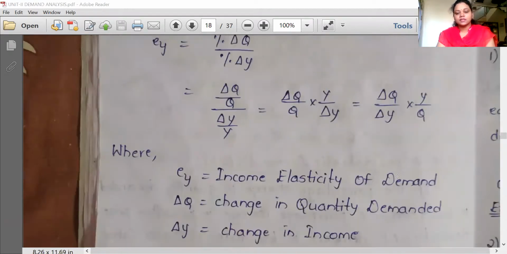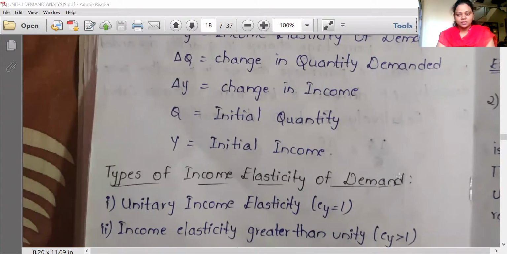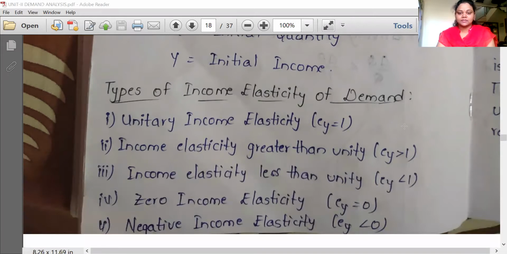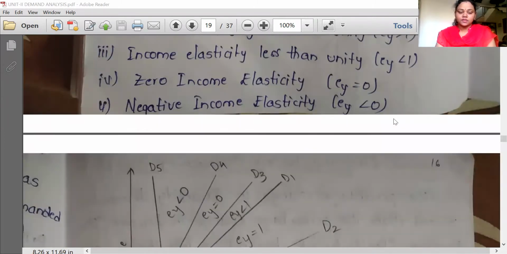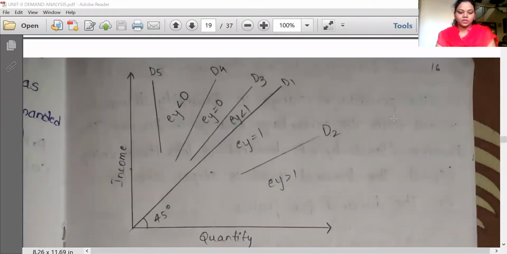Similar to price elasticity of demand, income elasticity of demand is also of 5 types. One is unitary income elasticity, greater than unity, income elasticity less than unity, zero income elasticity, and negative income elasticity. Unlike price elasticity of demand, here we have shown all the graphs in one stage only.